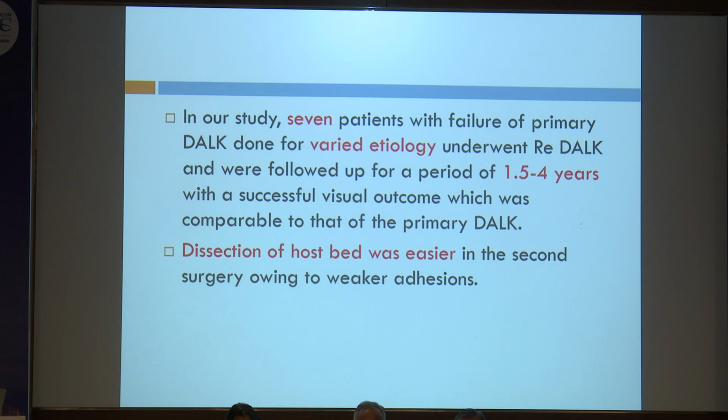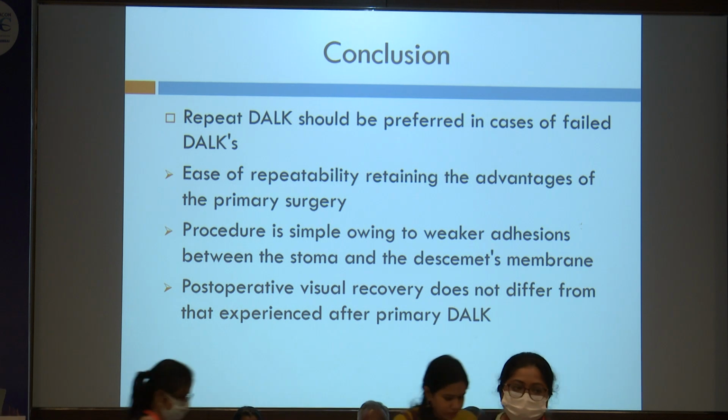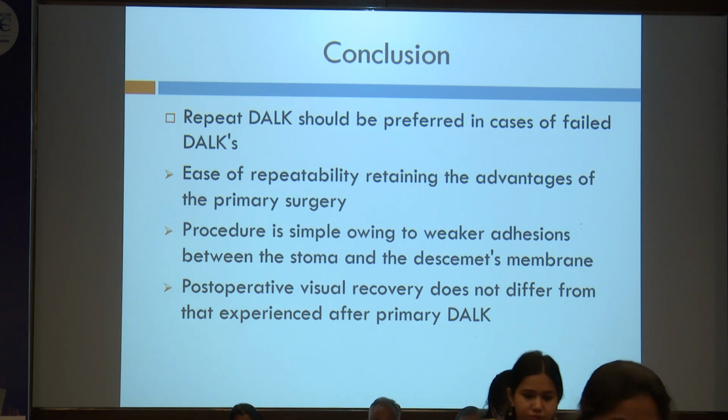So in conclusion, our study had 7 patients with failure of primary DALK done for varied etiologies, who underwent re-DALK and were followed up over a period of 1.5 years, and we had a successful visual outcome in all patients, comparable to that of primary DALK. Also, we would like to emphasize that the dissection of the host bed was easier in the second surgery owing to weaker adhesions, and hence repeat DALK should be preferred in all cases of failed DALKs due to the ease of repeatability, retaining the advantages of primary surgery. And also, as I mentioned, there are weaker adhesions between the stroma and Descemet's membrane, and the post-operative visual recovery does not differ from that experienced after primary DALK. Thank you.